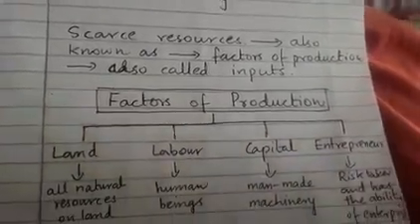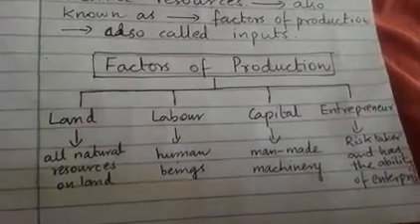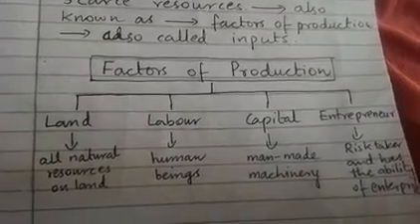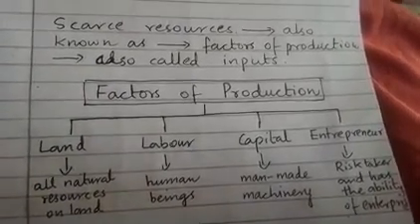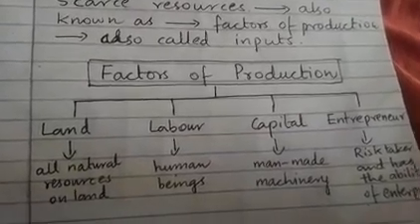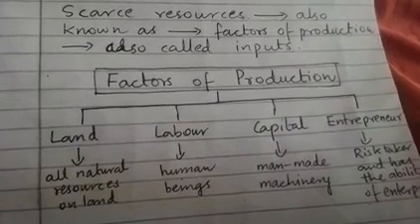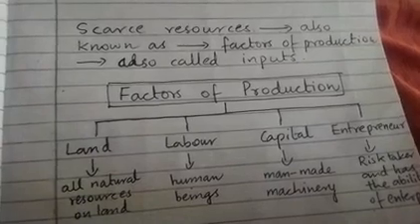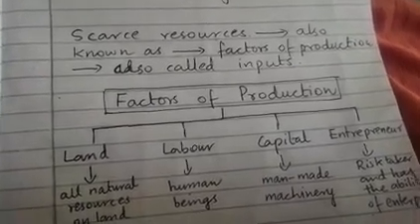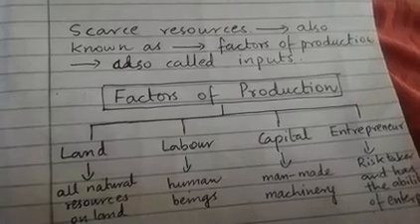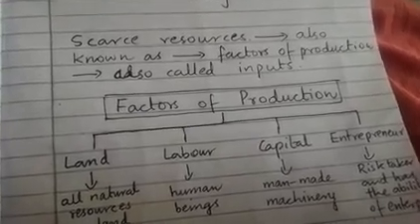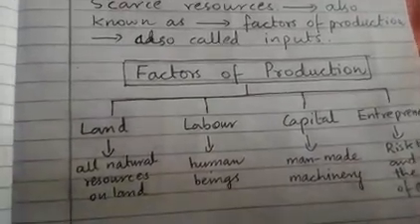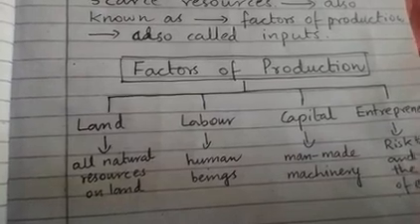Now the factors of production, that is the scarce resources, are 4 in number. Number 1 is land, number 2 is labor, number 3 is capital, and number 4 is entrepreneur. So land means all natural resources on land. It may include lakes, rivers, seas, oceans, the forests, and the minerals inside the land, oil, gas, coal, and any other minerals present in the land are included in the factor of production land. Even the buildings which are built on land are also included in the factor of production land.